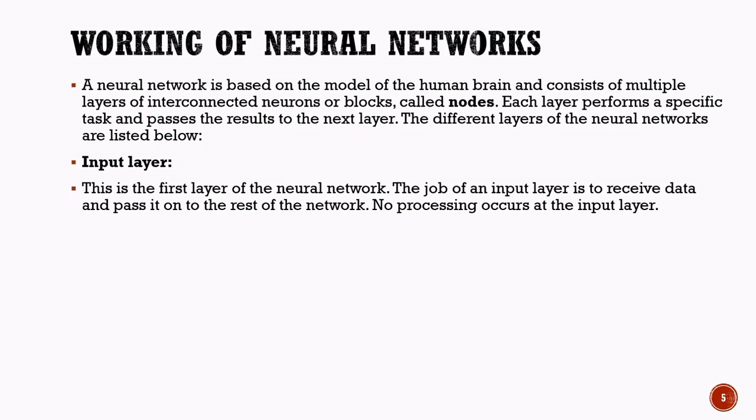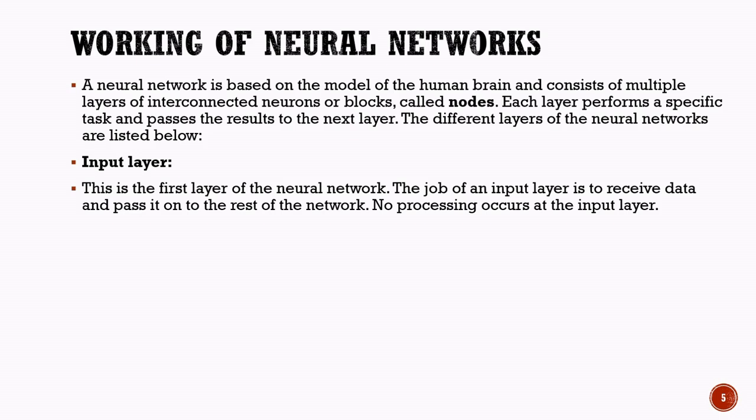The first layer of a neural network is called the input layer. The primary function of the input layer is to receive data from the outside world and pass it to the rest of the network for processing. This data can be in the form of numbers, text, images, audio, or any other type of information that the system needs to analyze.